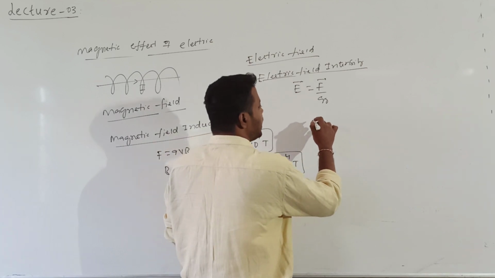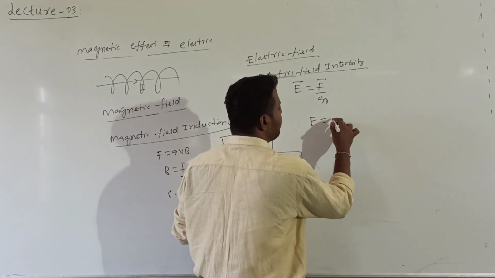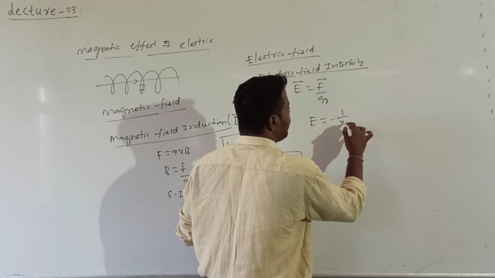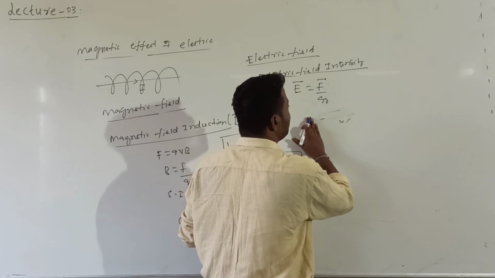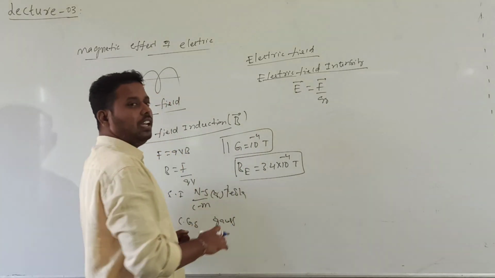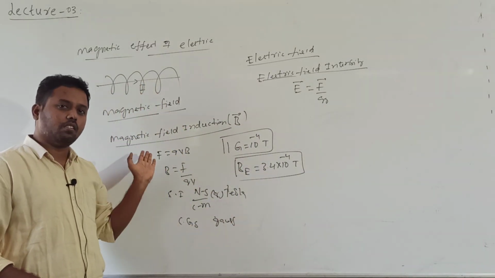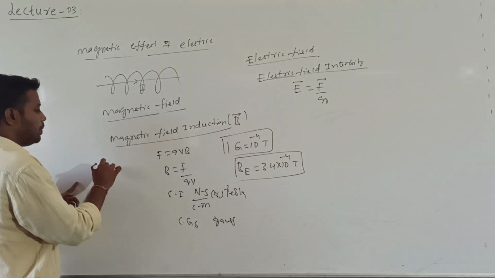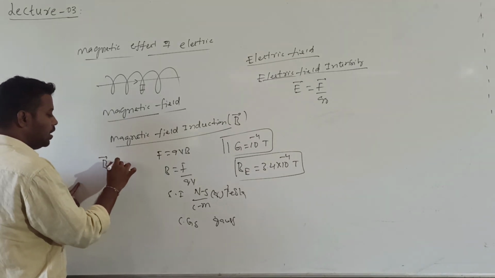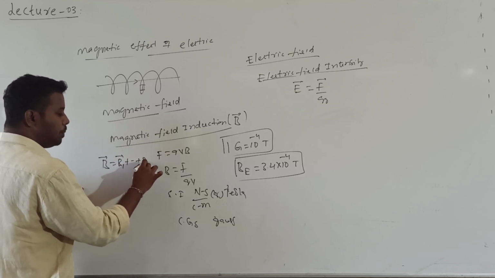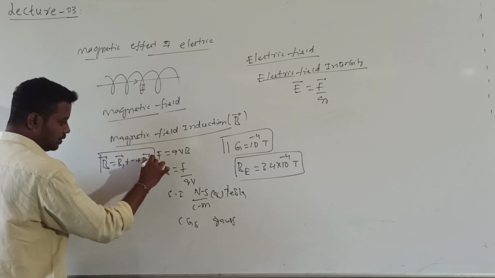Here, for E, the proportionality constant is given by 1 by 4 pi epsilon naught. Okay, I will discuss that point. Principle of superposition can be applied there and here also. If there are many current carrying conductors, the total magnetic field induction can be calculated by using the principle of superposition.